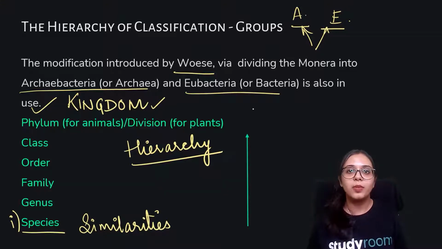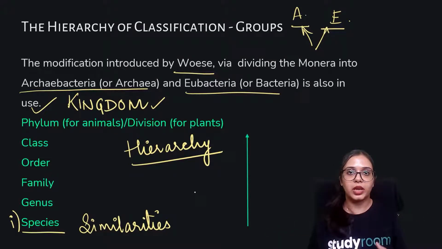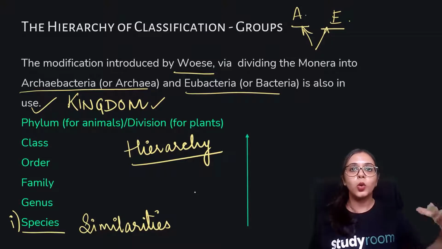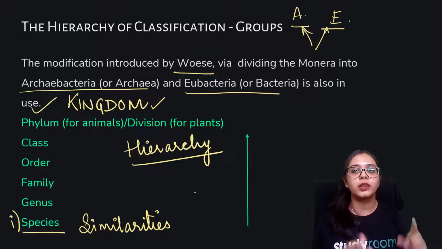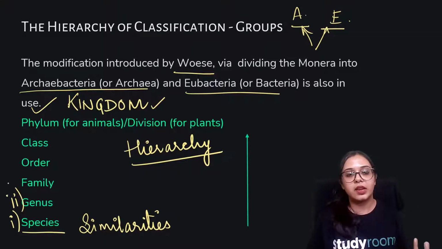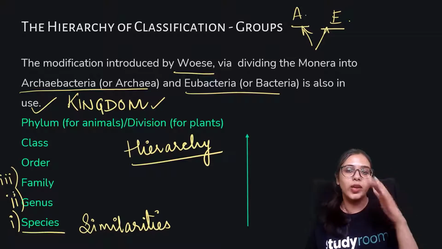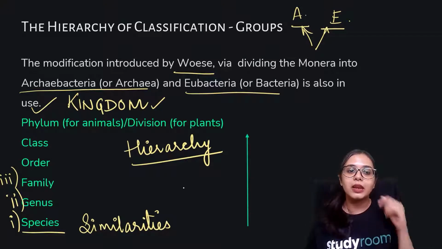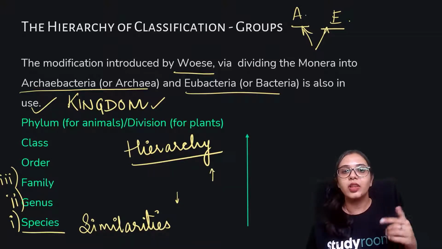So as we go up, the similarities decrease, and as we go down, the similarities increase. We are clubbing 2 or more similar creatures together into one species. Then 2 or 3 species which have similar categories are clubbed together into one genus. Then 2 or more genera that have similar categories are clubbed into one family. So naturally, when you are going up the ladder, the number of similarities decreases, and when you are going down, the number of similarities increases.